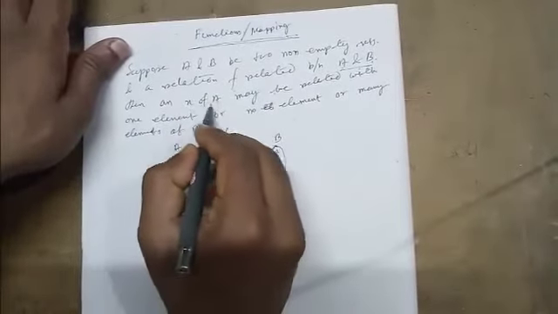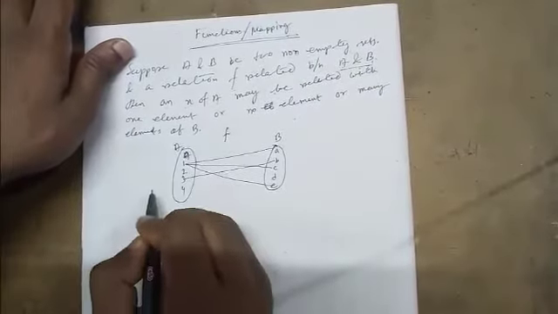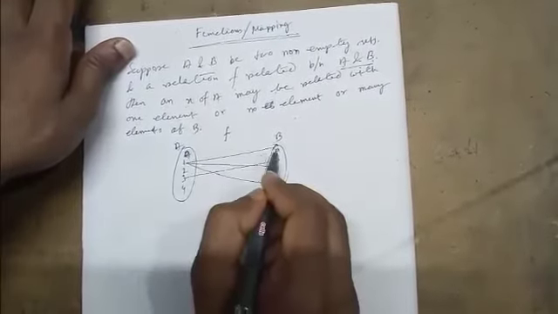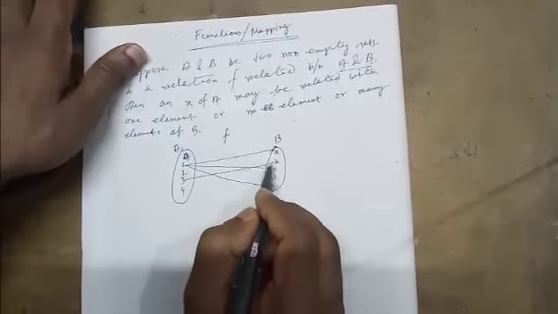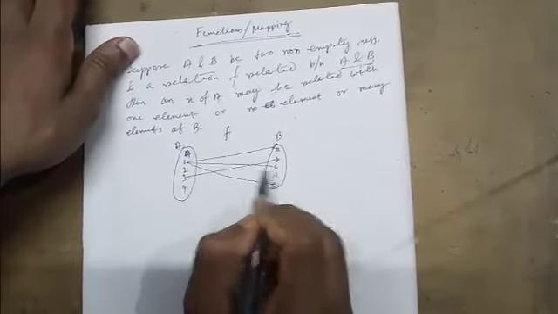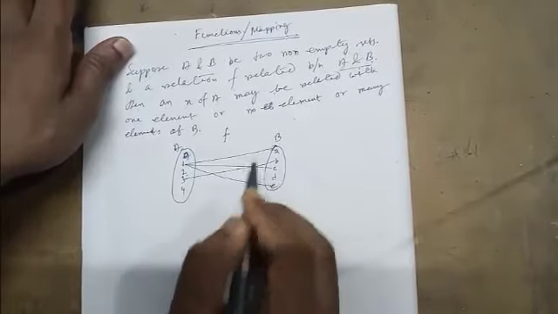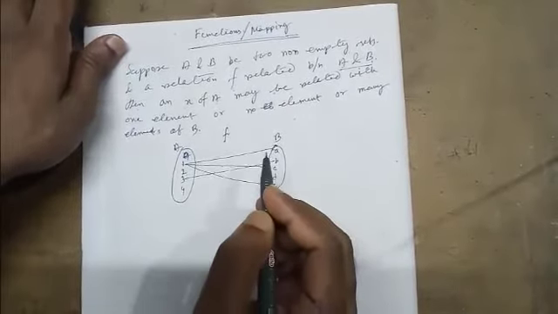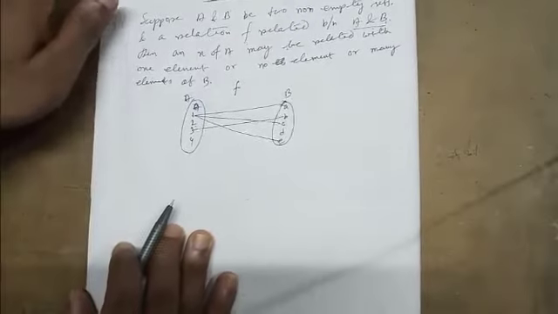What did I tell? That an element x of A, suppose 1, is related with 3 elements, that means 1 is related with many elements, 3 is related with 1 element, 2 is related with no element. So any element of A is related with one element or no element or many elements. This is called a relation. Now a special type of relation is called a function.